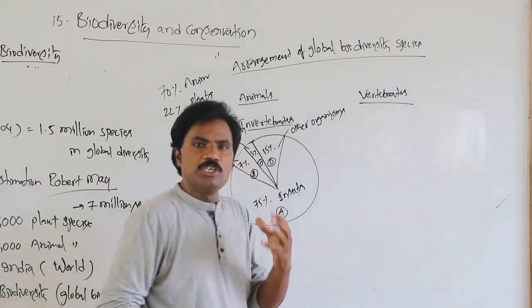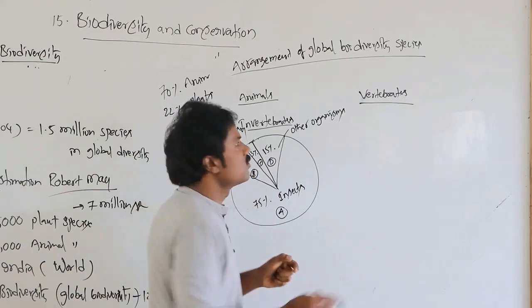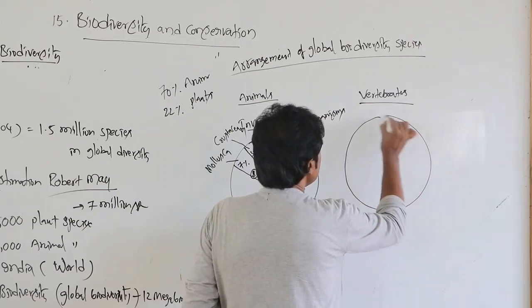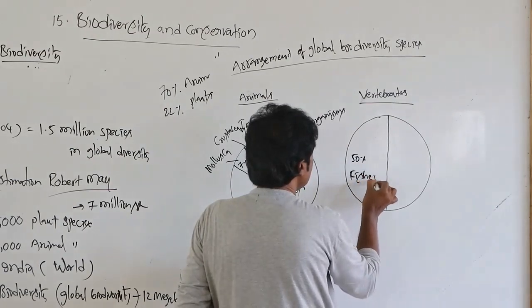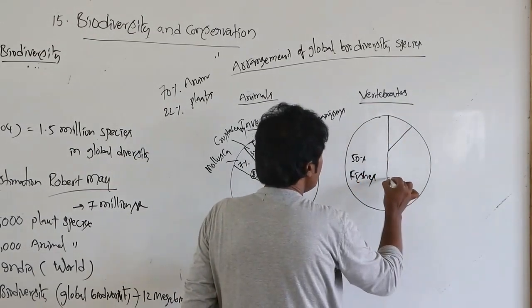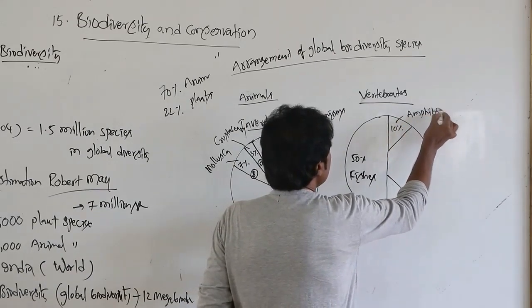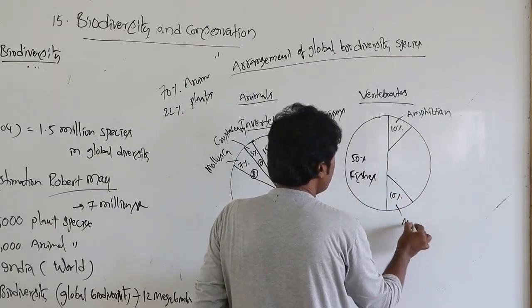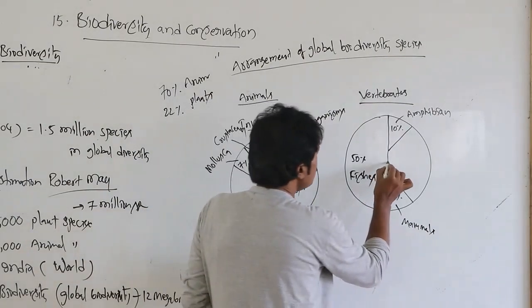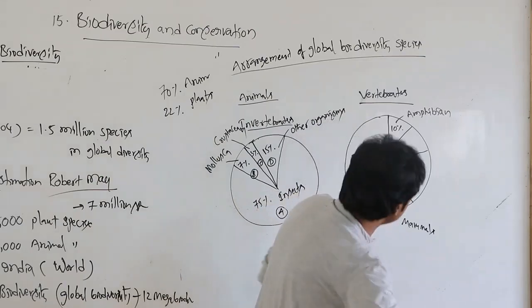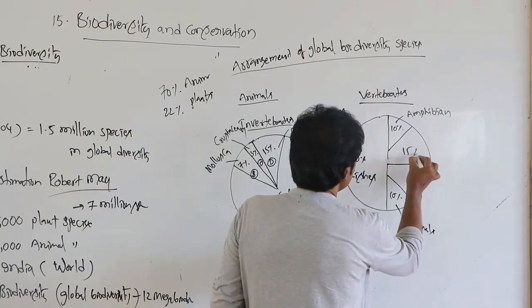In vertebrates, the maximum number of organisms are none other than aquatic organisms. 50% are fishes. Then 10% are amphibians and 10% are mammals. The rest are reptiles and birds, 15% each.